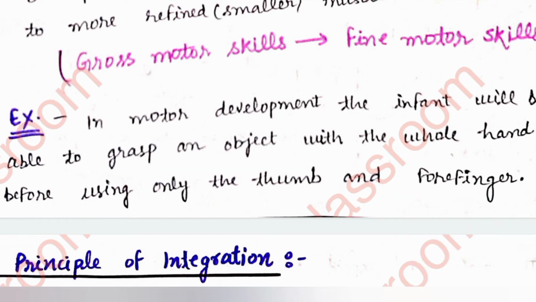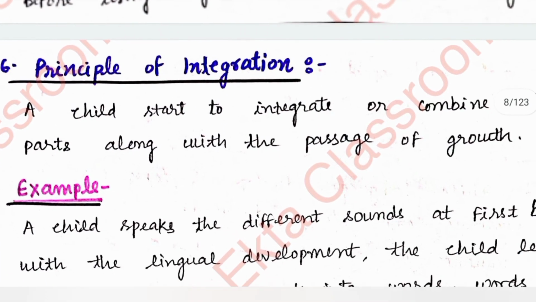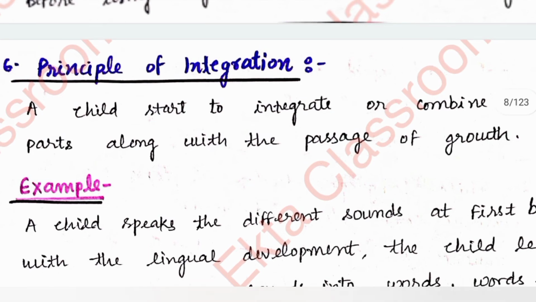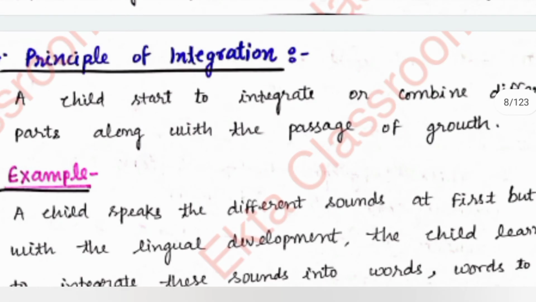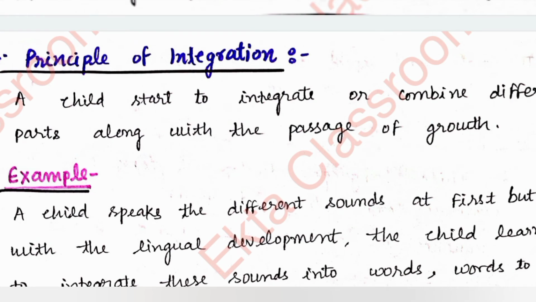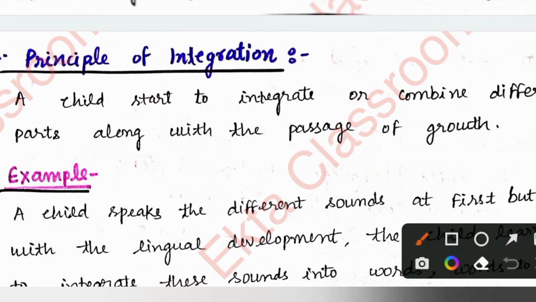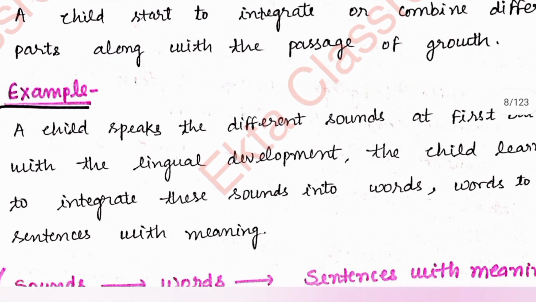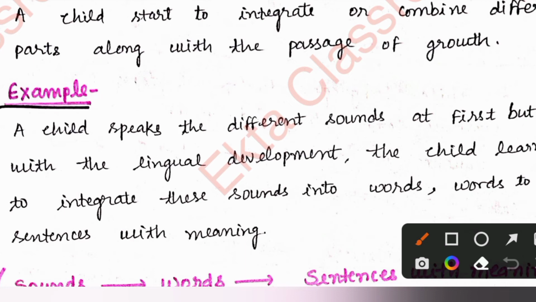Now let's move on to the next principle, integration. A child starts to integrate or combine different parts along with the passage of growth. For example, a child speaks different sounds at first, then after that he will integrate everything. So this is the principle of integration, how a child integrates all the knowledge he already has.